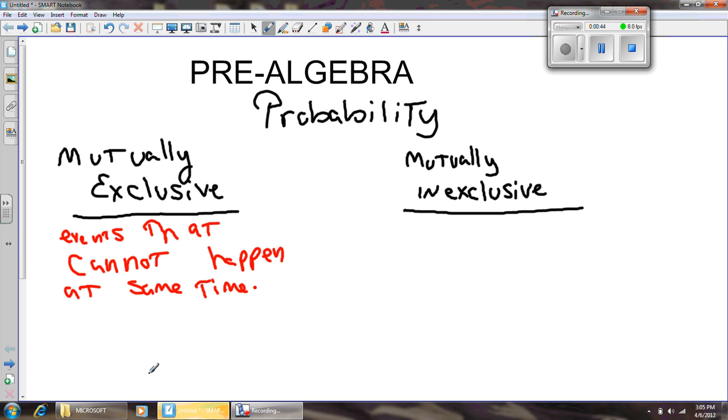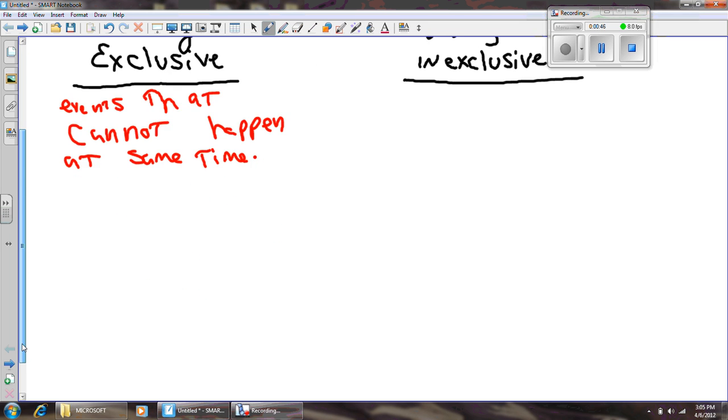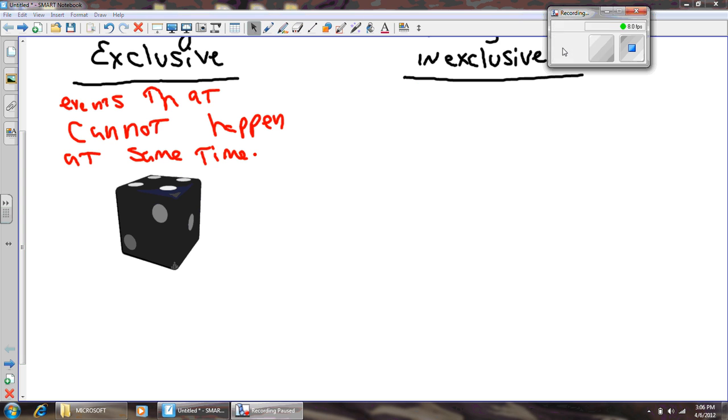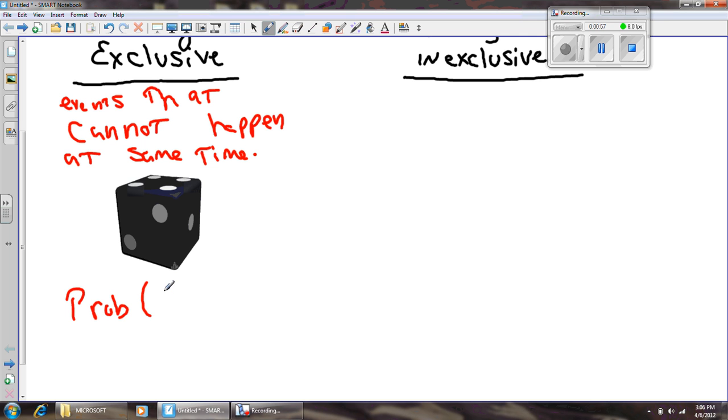So for example, if you have a situation like you've got a six-sided die, like the one I have here, and you want to know the probability of rolling a number less than 3 or a 5, okay? The probability of rolling a number less than 3 or a 5.